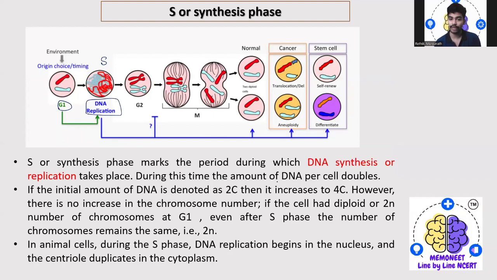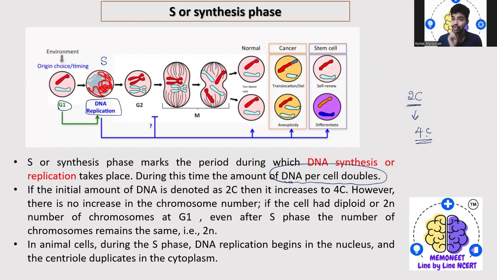During this time, the amount of DNA per cell gets doubled. If the initial amount of DNA is denoted as 2C, then it is going to increase to 4C. That is, duplication will happen; the DNA will replicate and synthesize, so you see twice the DNA it had.